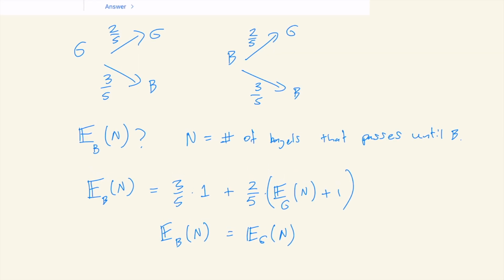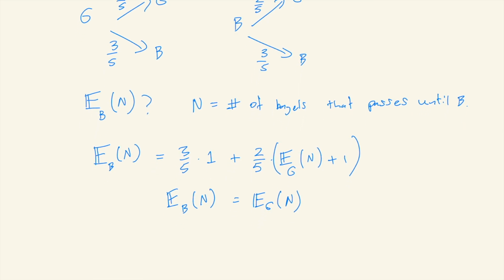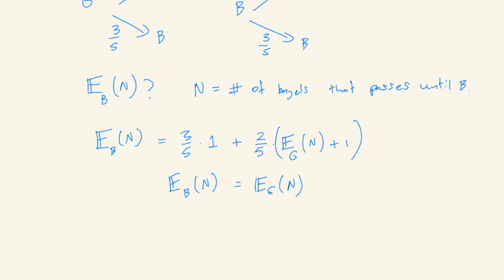Because there's no difference in the probability of getting a good or bad bagel, no matter which type of bagel we start out from. And so we can plug this into our equation.